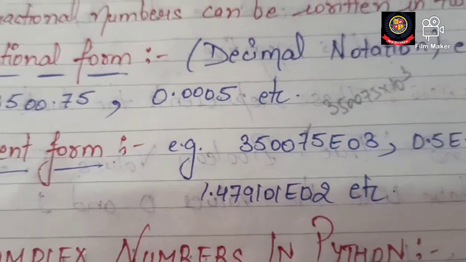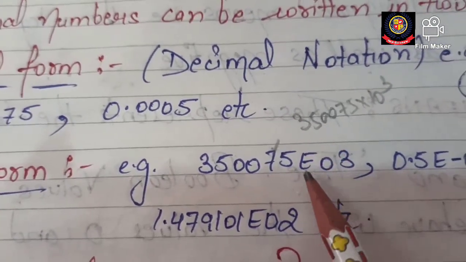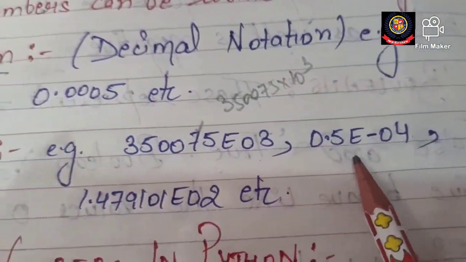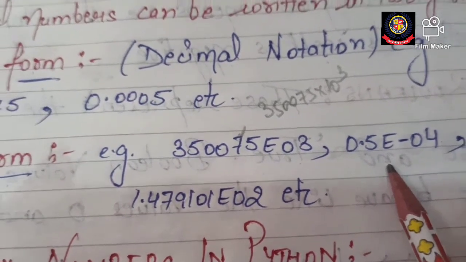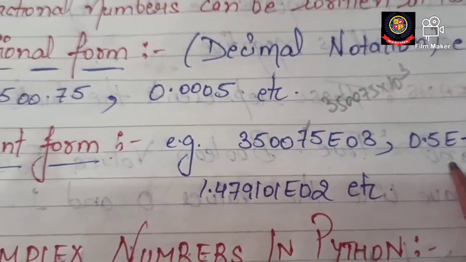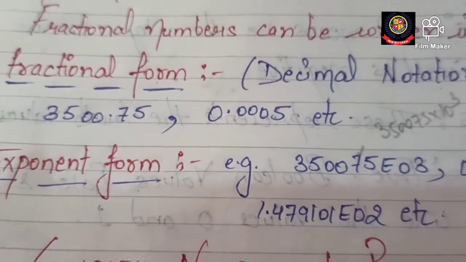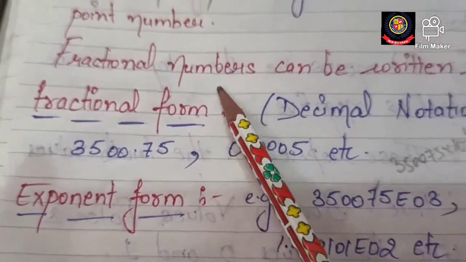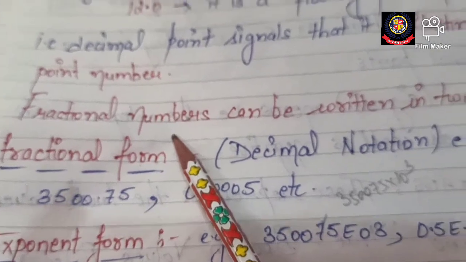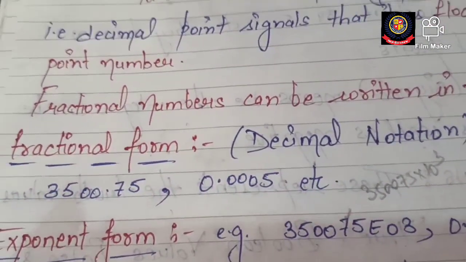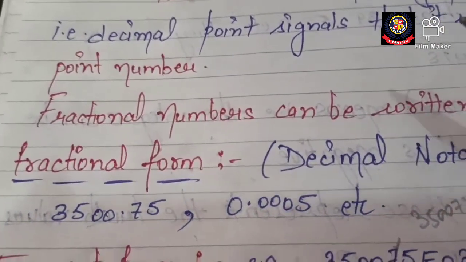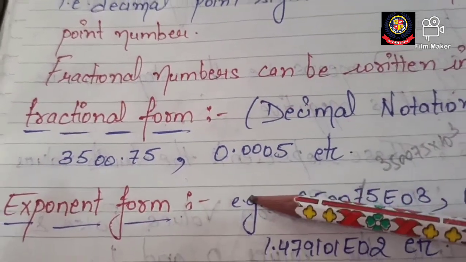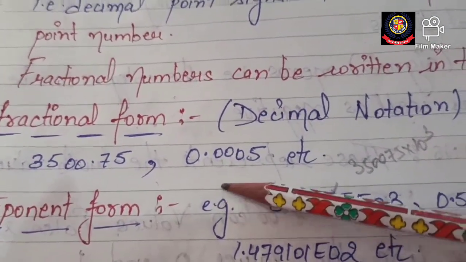So wherever you get this e, that means it is an exponent number, exponent fractional number. As both of these are parts of fractional numbers only, means floating point numbers only. ये इसी का ही पार्ट है. ठीक है, क्लियर.